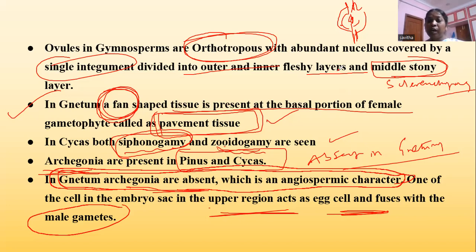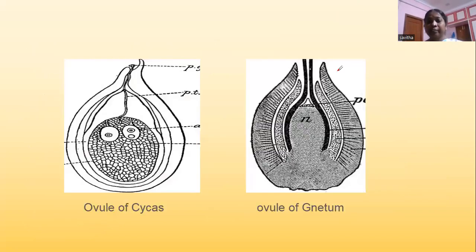Because of the absence of the archegonia, the eggs will be present. So one of the egg cells in the embryo sac, in the upper region, acts as an egg cell and fuses with the male gamete. Next slide. Here in the diagram, you will be seeing the ovule of Cycas.